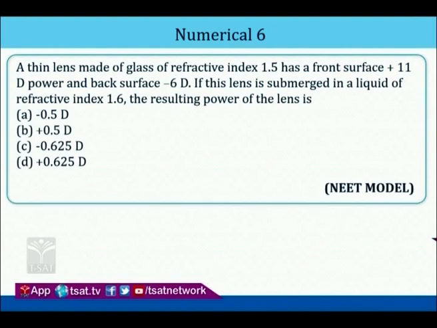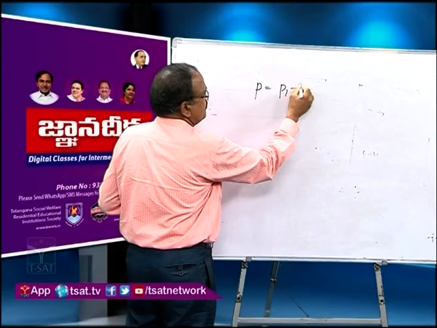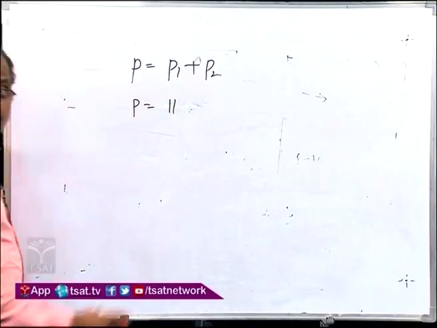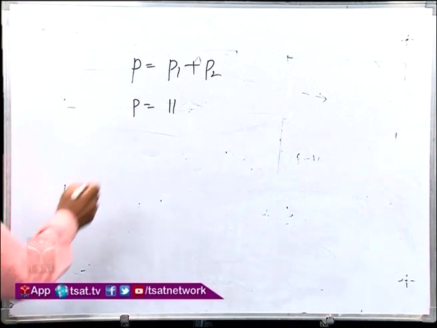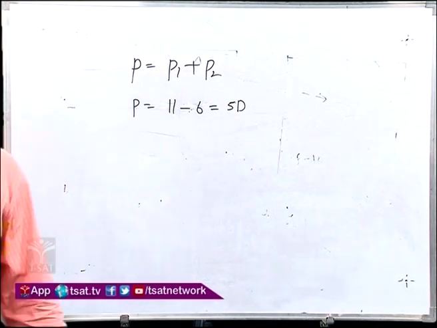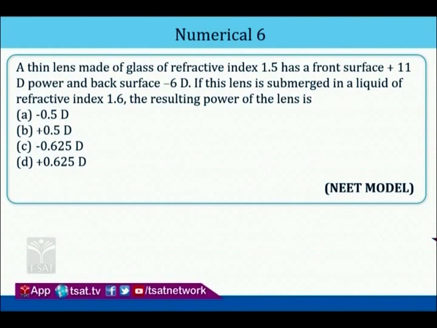And one more important thing here, the combination. This is the power; two surfaces are there. So for the two surfaces, P1 plus P2 is equal to 11 plus 11 minus 6, so it is equal to 5 diopter. What is being asked? The resulting power of the lens. To find the resulting power of the lens, here also we have to use the lens maker's formula.